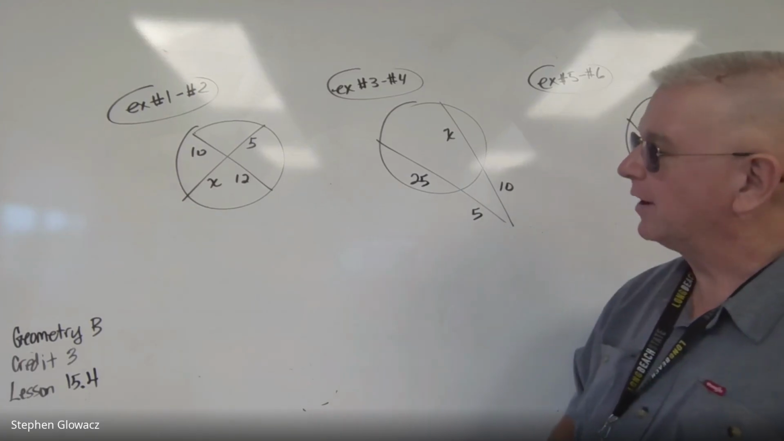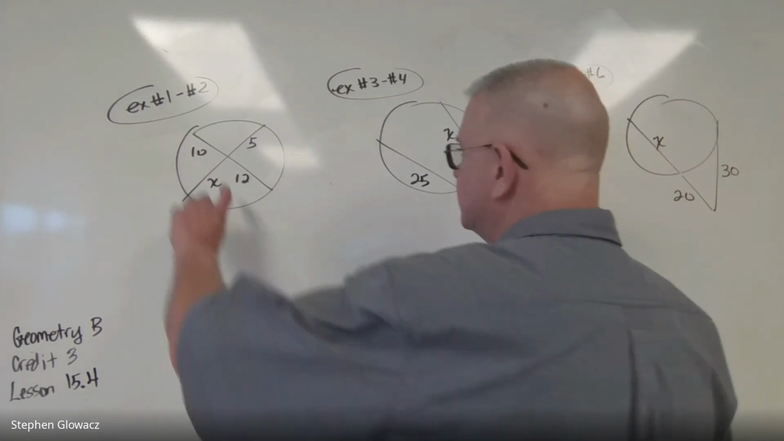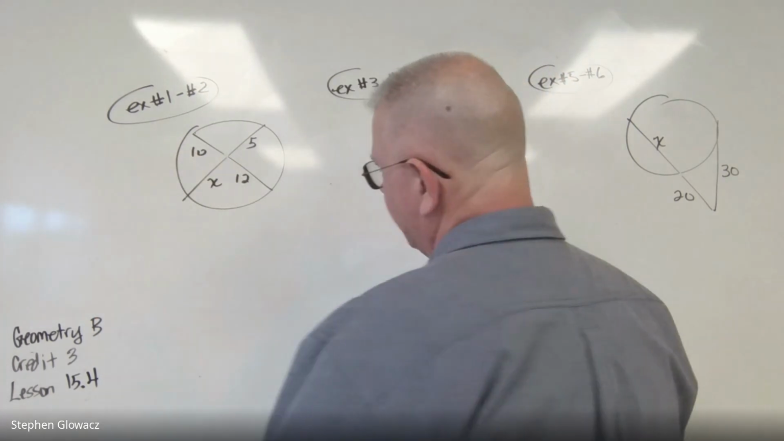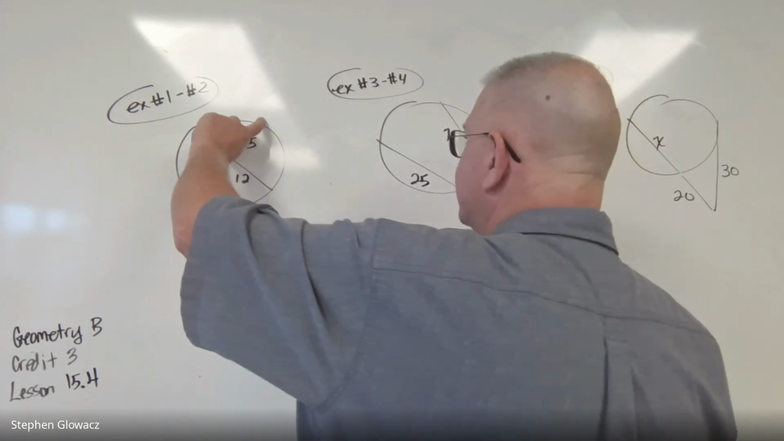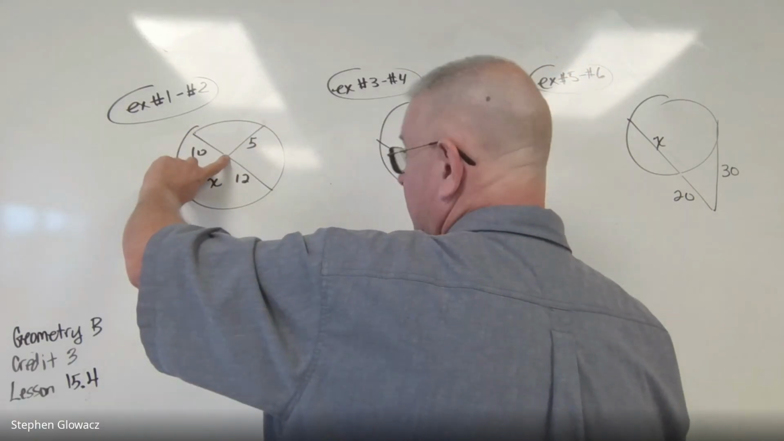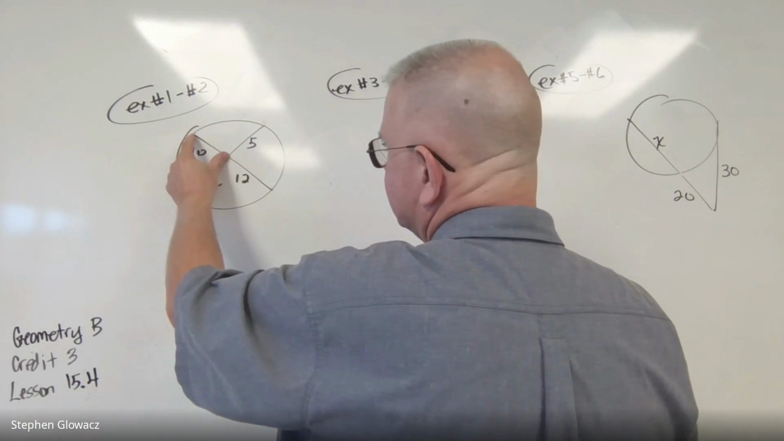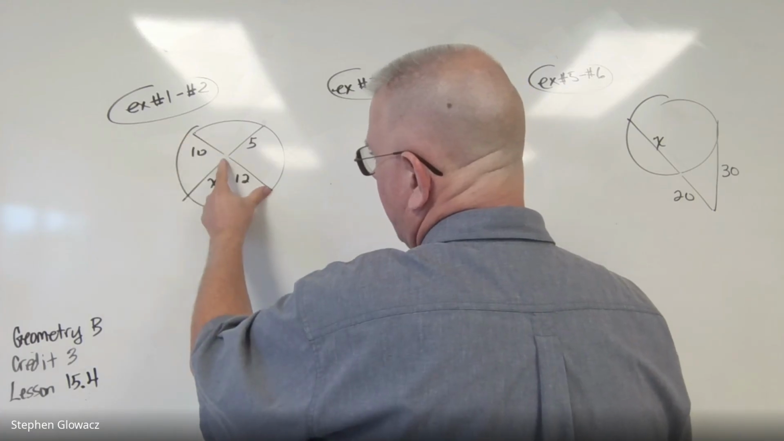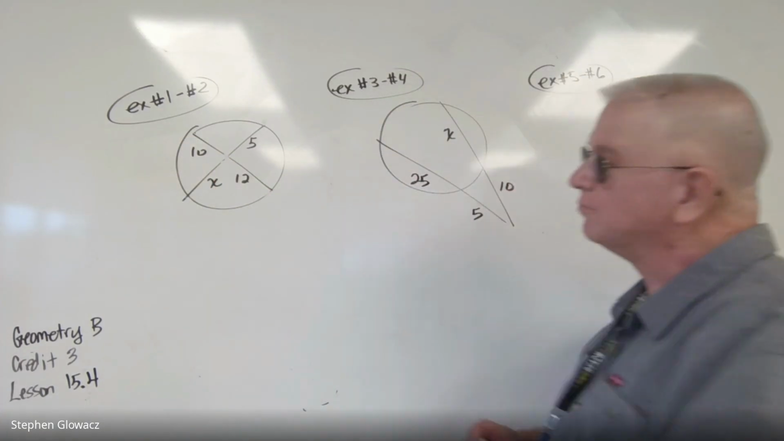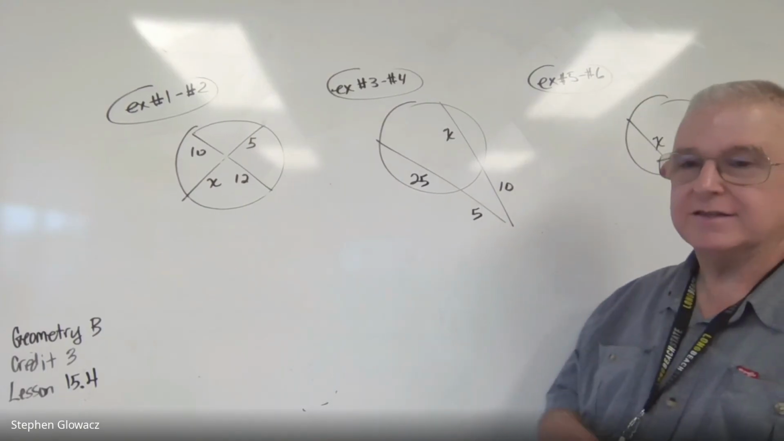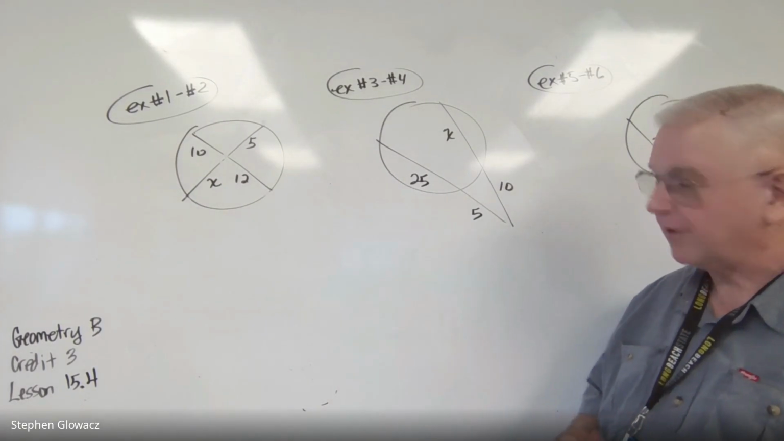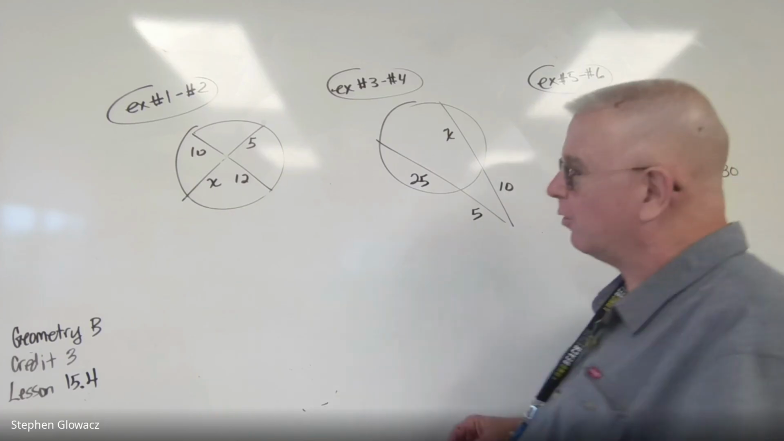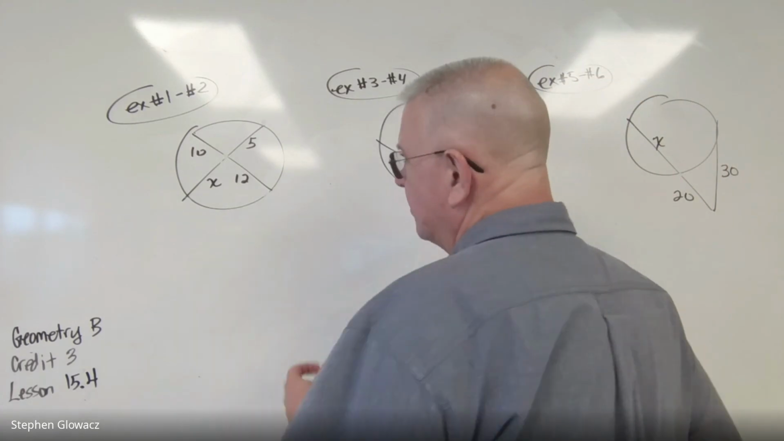Now, what they want us to do is find the measure of this segment here, which is called x. So this is 5. This is represented by x. This is 10. This is 12. And so I always find this interesting. Someone at some point discovered that when you have intersecting chords, and in fact, let's back up a little bit.